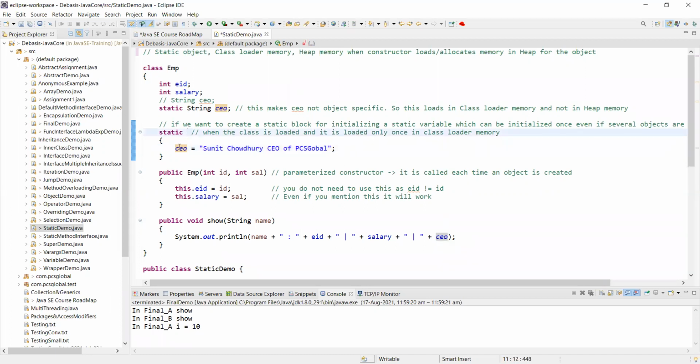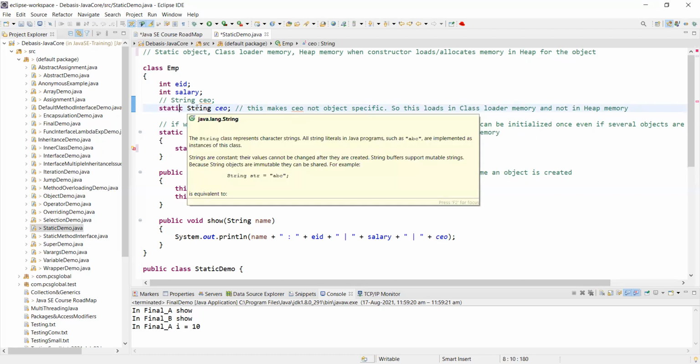I do not have to define it again. I do not have to say static String CEO. Why? Because if you do that, you have already declared the prototype of that data, that is, a static accessor with a data type of String.